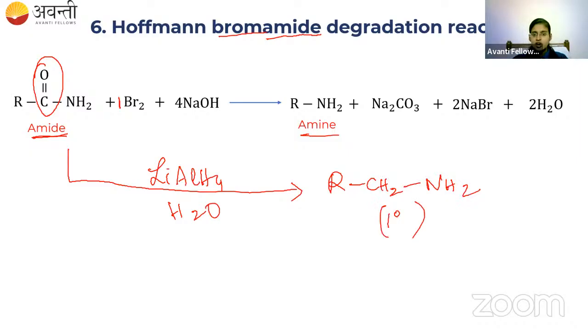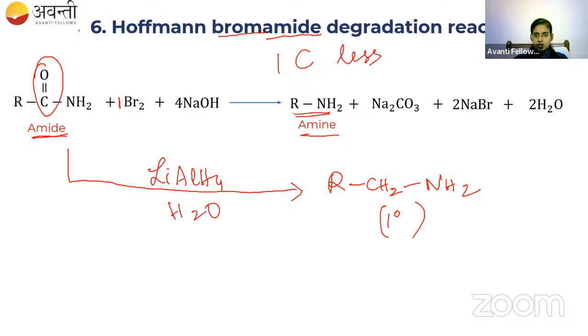But in this Hoffmann bromamide reaction, we don't have that carbon in the product. So one carbon less amine will be formed from this reaction.